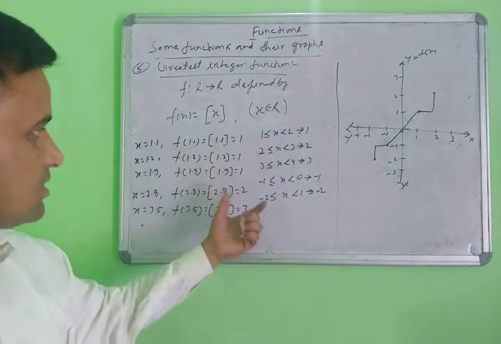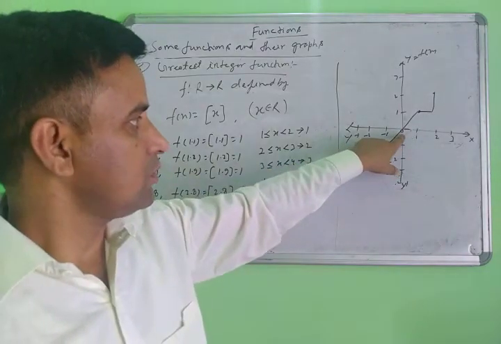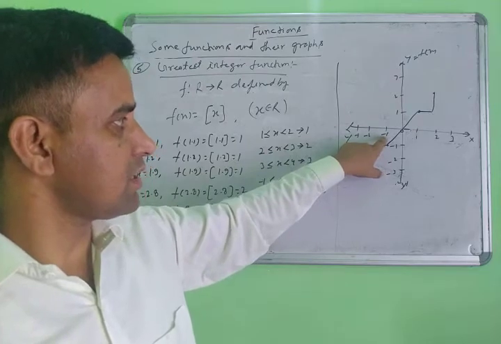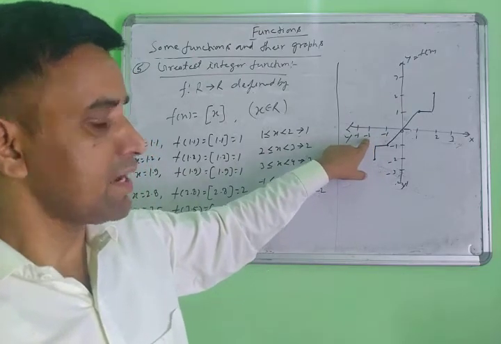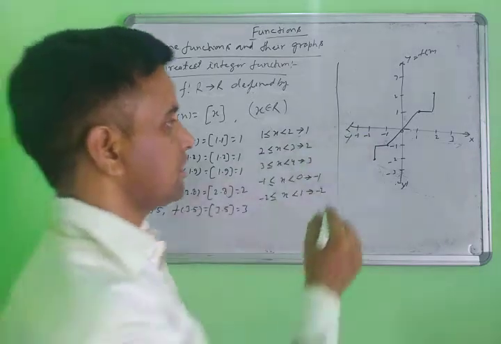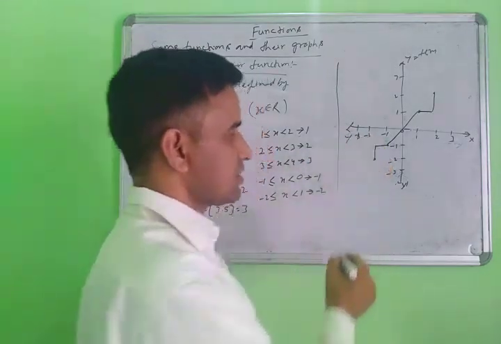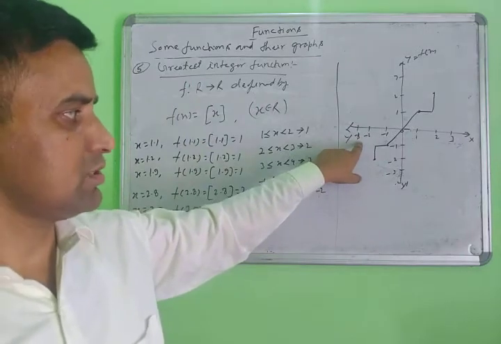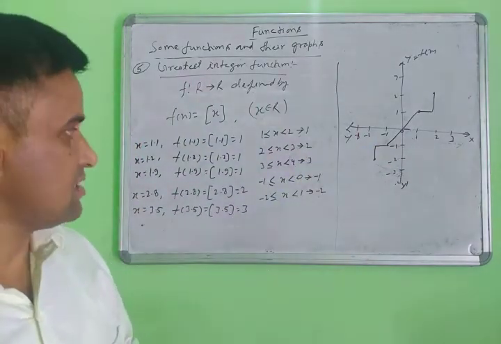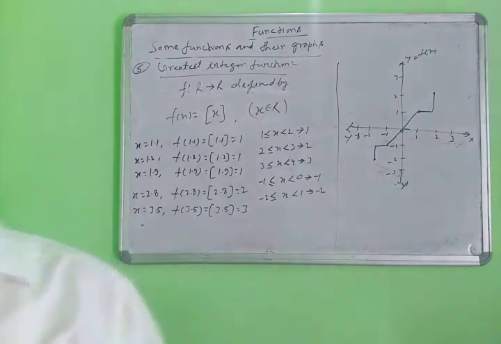This is the greatest integer. All values from 0 to -1 give -1. All values between -1 and -2 give -2, and -2 will be included here. In this way you can draw the graph of the greatest integer function. Yes, note down.